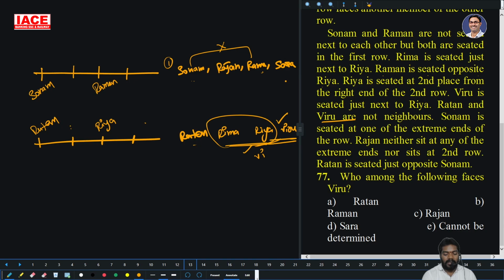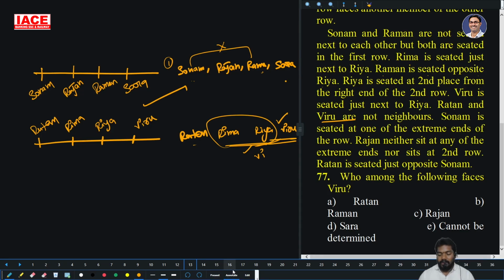Then what is the remaining person? Veeru. Next, Sonam is seated at one of the extreme ends of the row. Already done, the remaining person is Sonam. Rajan is not seated at any of the extreme ends, so Rajan is not at the end, means the only chance of Rajan. Only chance of Sara.